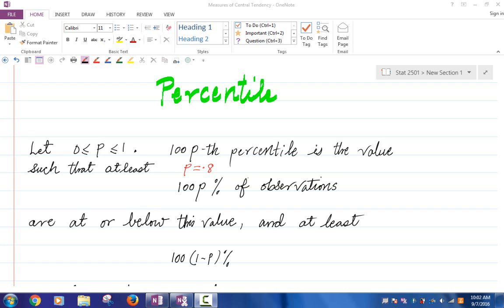So take a number P between 0 and 1, and the 100P-th percentile is the value such that at least 100P% of the observations are at or below this value, and at least 100 times (1 minus P)% of the observations are at or above this value.